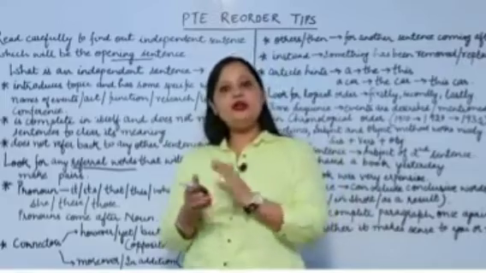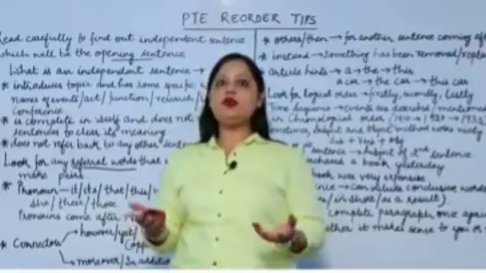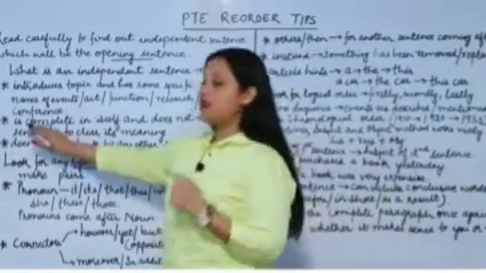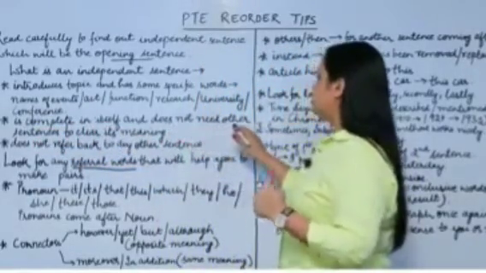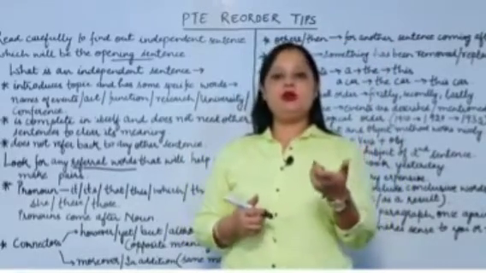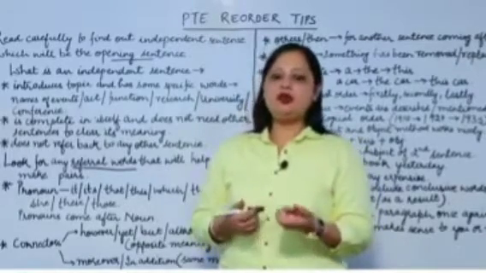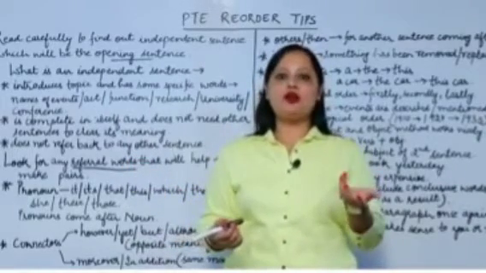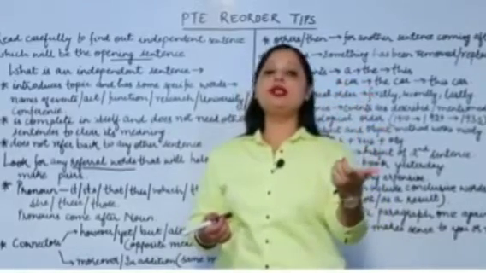Another thing: let's say you have read all the sentences but there is no name. Then how will you find it? You will find it because the sentence is complete in itself and does not need other sentences to clear its meaning. So it doesn't include any pronoun. A pronoun is a word used in place of a noun, such as he. If I say he is not there, you do not know whom I am talking about, so it cannot be used as an introductory or opening sentence.